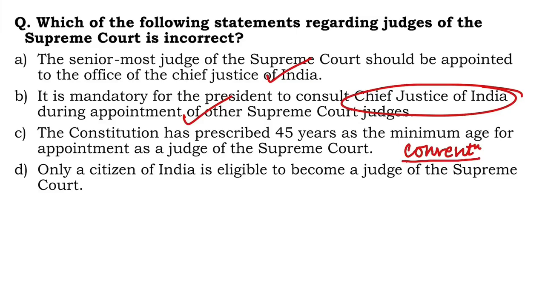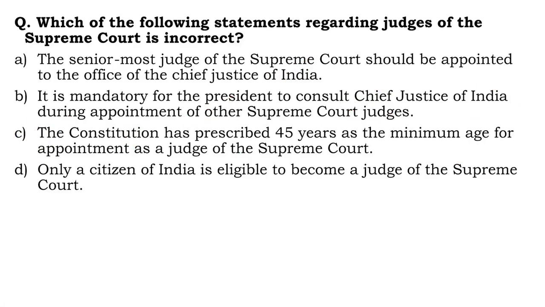For example, Justice D.Y. Chandrachud became a judge in the Allahabad High Court at the age of 39. It's a very popular convention, but it is not mentioned in the Constitution. Hence, this is the right answer. And D, only a citizen of India is eligible to become a judge of the Supreme Court. Absolutely correct. Right answer C.